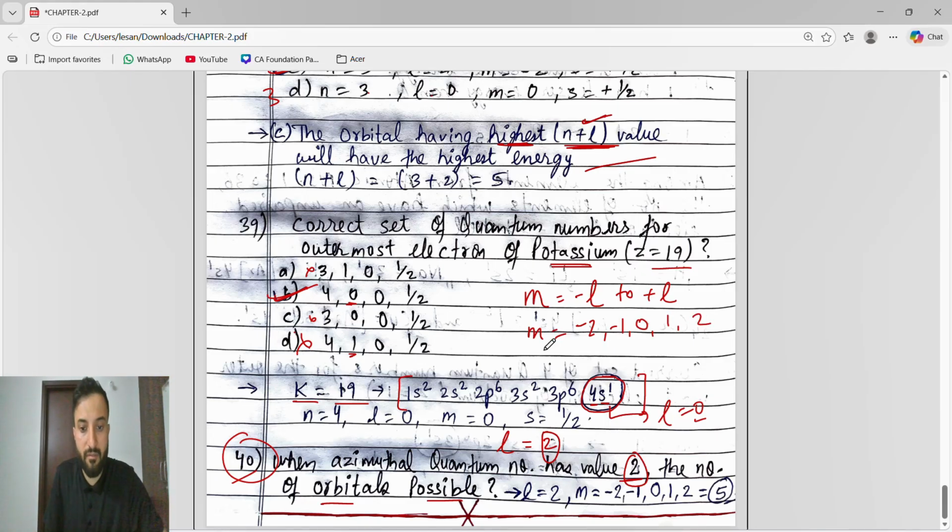So according to the M values, we will see the number of orbitals. So what are the M values? M values are 1, 2, 3, 4, 5. There are 5 M values, which means the number of orbitals is 5. That is the correct answer.